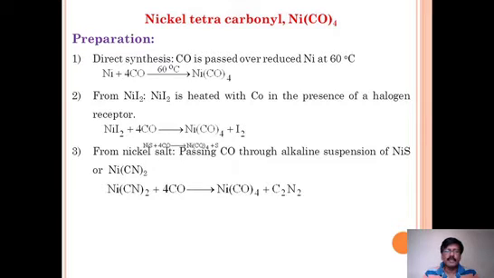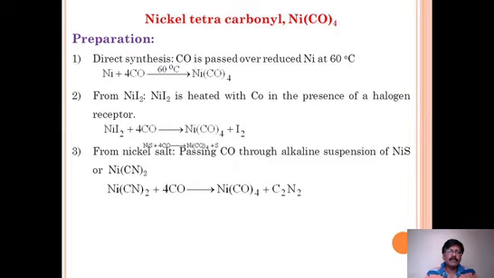Let us take, for example, the preparation of nickel carbonyl. You can see this complex: nickel is the central metal ion and carbonyl is the ligand, and the coordination number is 4. It can be prepared directly by reaction between nickel and carbon monoxide, that is, when carbonyl gas is passed over nickel which is under reduction. This reduced nickel reacts with carbonyl, and nickel carbonyl is formed at 60 degrees centigrade.